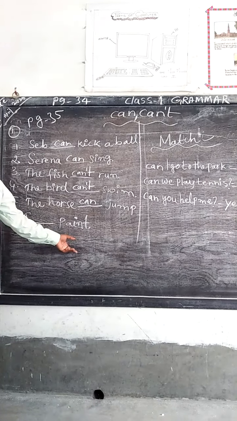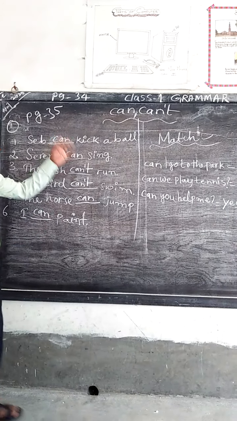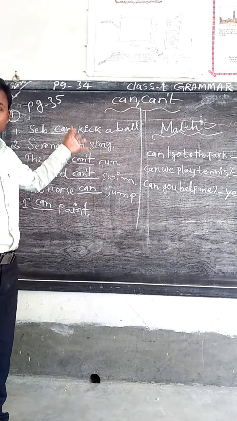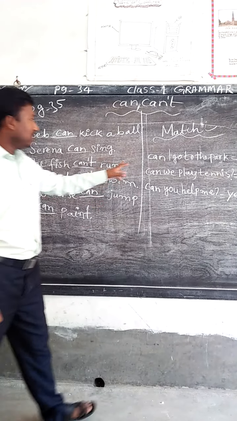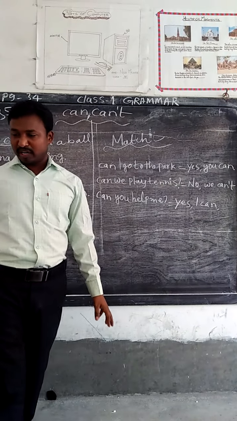I can paint. Okay, I can paint. So these are the possible things, ability to do. Now you see the match the following, on the same page number 35.